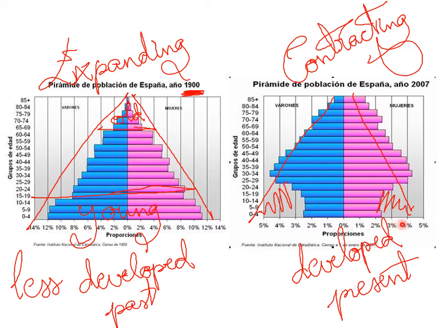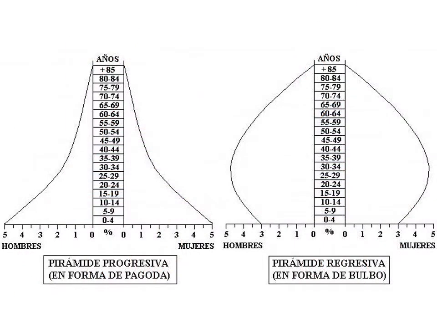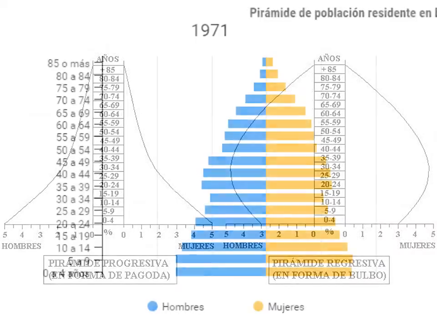So here we can see that they have fewer kids and a lot of old people. This shows an aging population, while this one shows a young population. That's very, very important. Got these two examples of pyramid. This is what in your book is called an expanding pyramid because the population is expanding, and here is a contracting pyramid because the population is not.